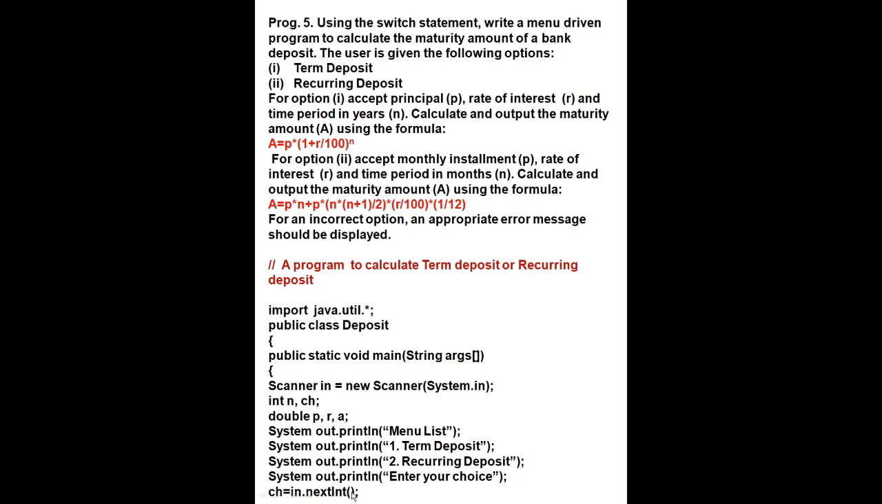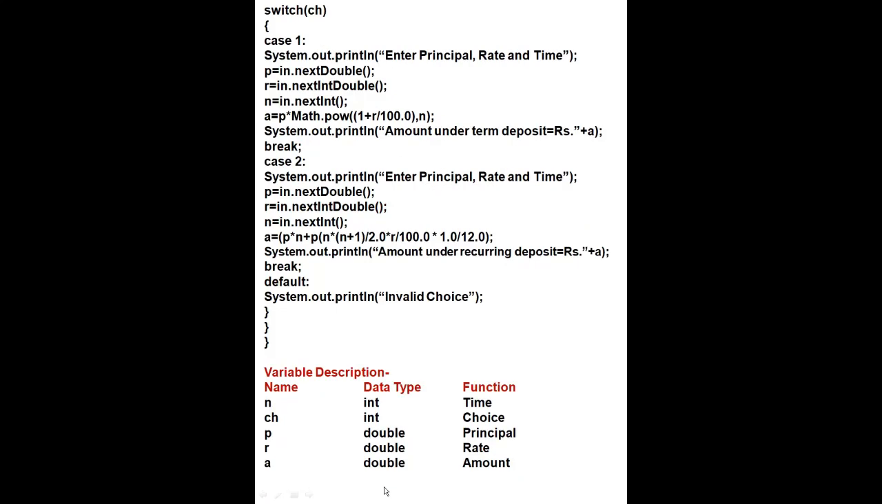Here you will write the data type. In this you will not write data type, because here you are making the menu. We are making the menu according to the program. 1 for term deposit and 2 for recurring deposit. Now switch ch. In each and every switch program, switch, then the choice which we have taken. Here we have taken ch, so we will write ch.